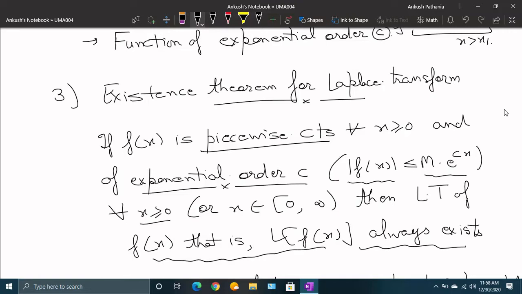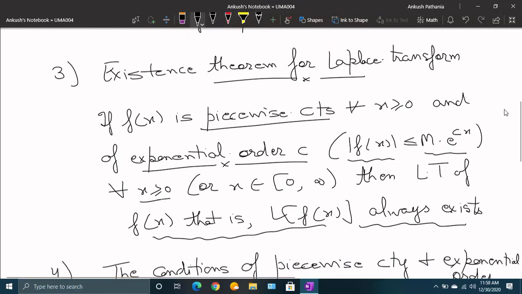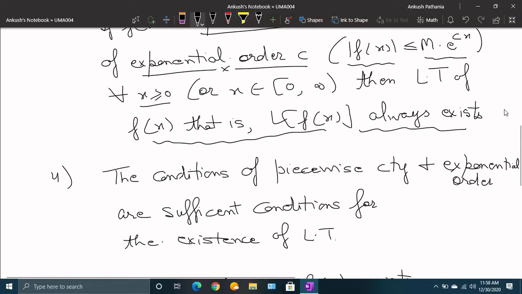So these two conditions make sure that Laplace of a given function, if that function satisfies these two properties, will always exist. However, these conditions of piecewise continuity and exponential order are sufficient conditions for the existence. That is, even if a function does not satisfy these two conditions, that is neither piecewise continuous nor of exponential order, then still it can have the Laplace transform. Its Laplace transform can still exist. So that is why we say these conditions are sufficient conditions.